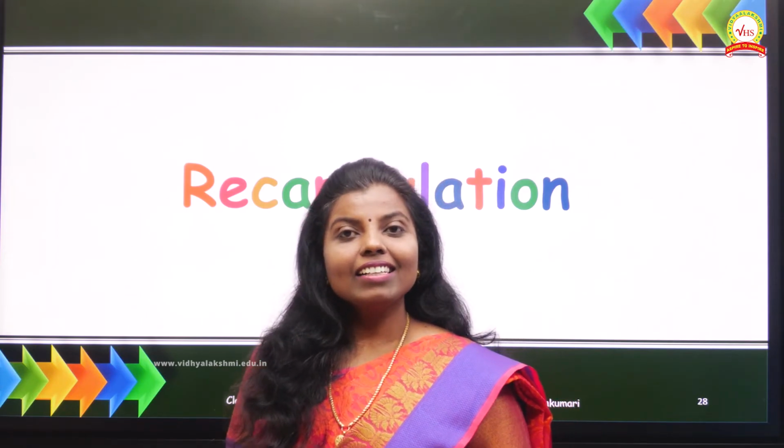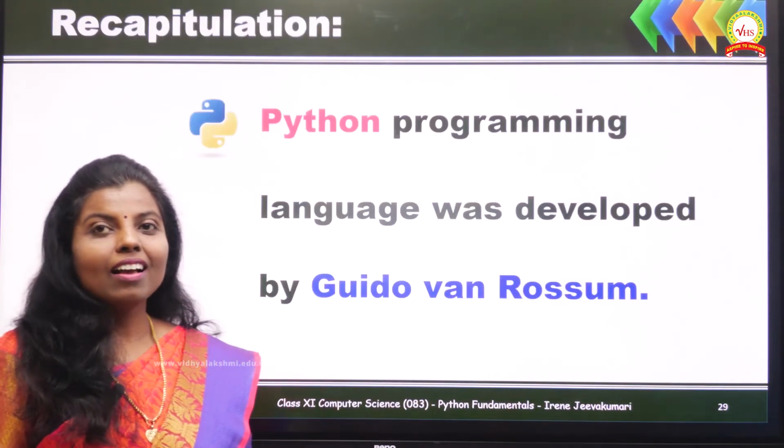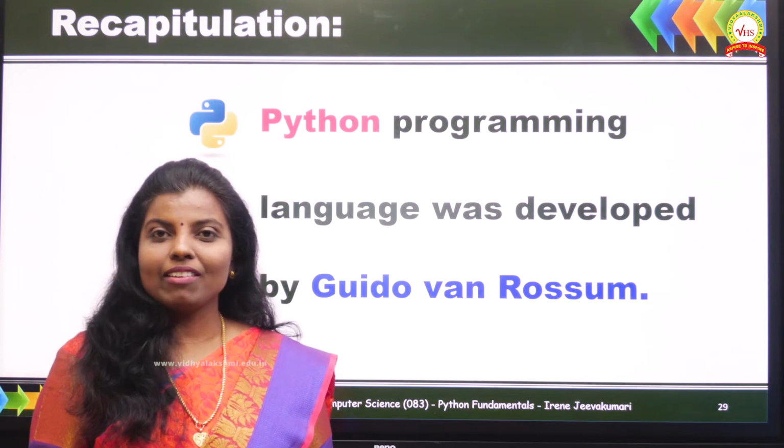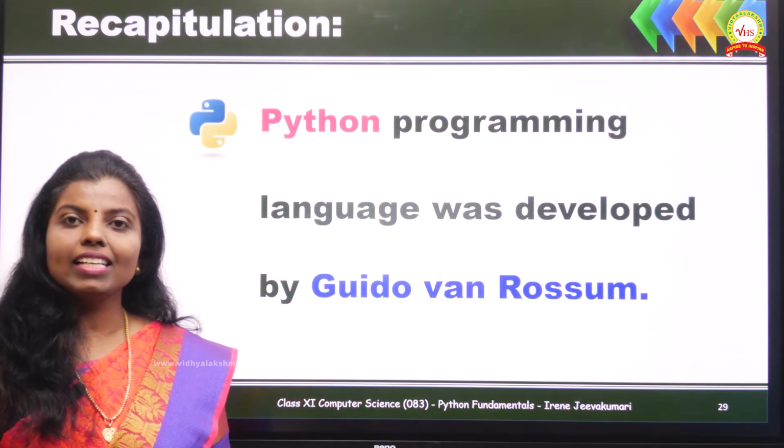Recapitulation. Let us recapitulate. Python programming language was developed by Guido van Rossum in the early 1990s.